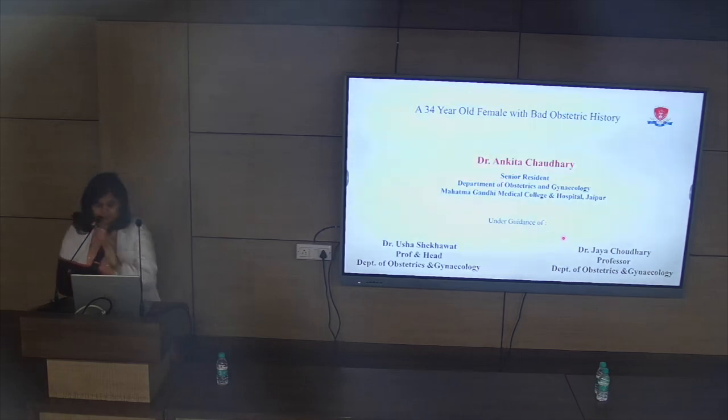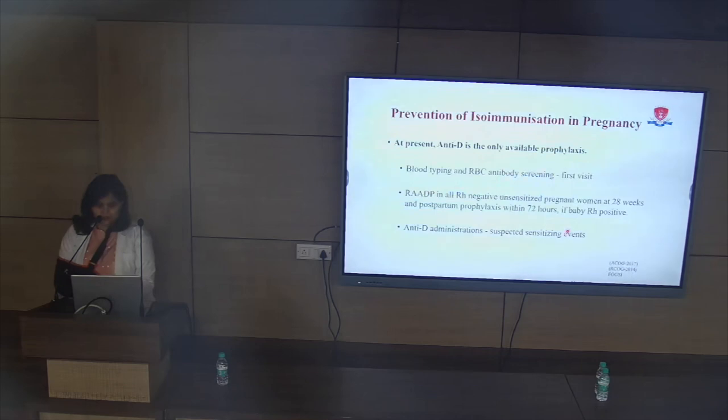Thank you, Dr. Siva. Before summing up this session, I would like to say a few words about the prevention of isoimmunization in pregnancy. At present, in the current scenario, we have only one available prophylaxis, that is anti-D. There are some guidelines according to different organizations of Obst Gyne, which say blood typing of the father and the mother should be done at the very first visit with RBC antibody screening.